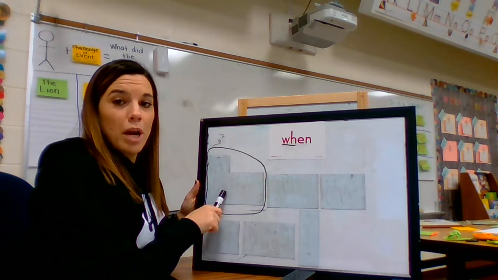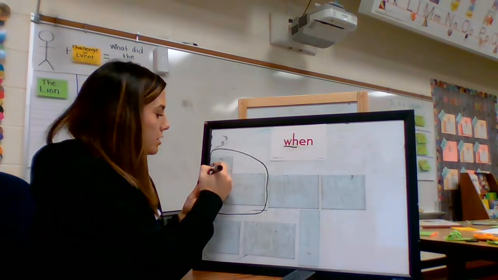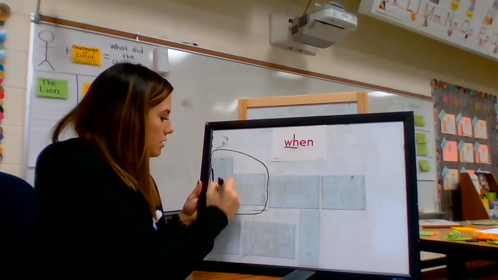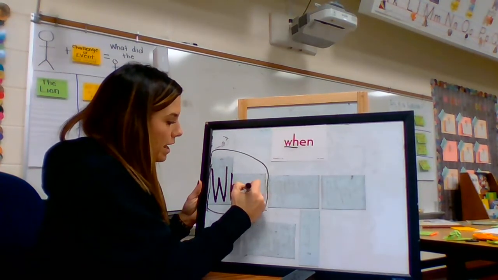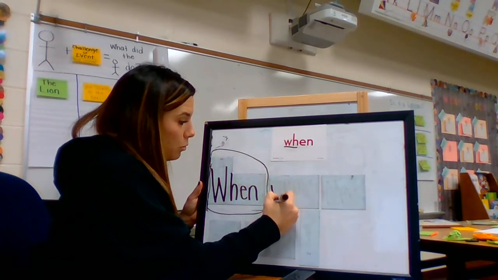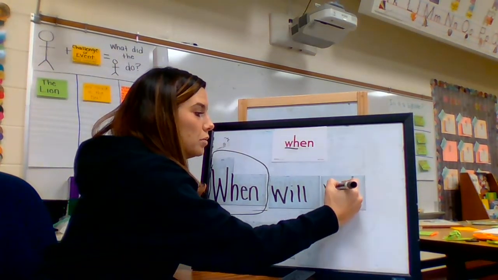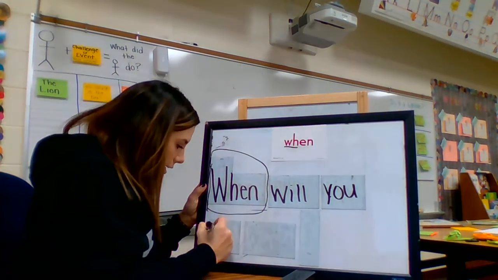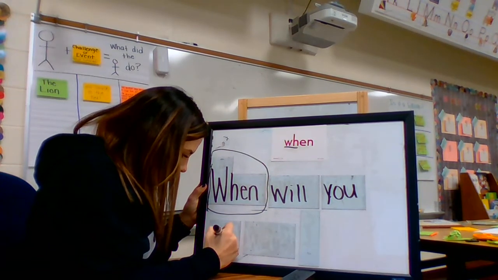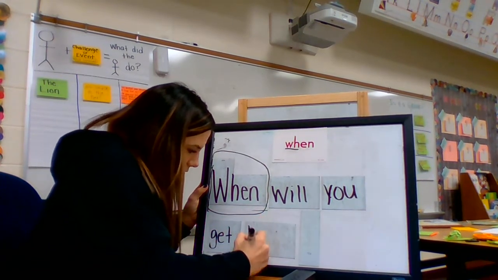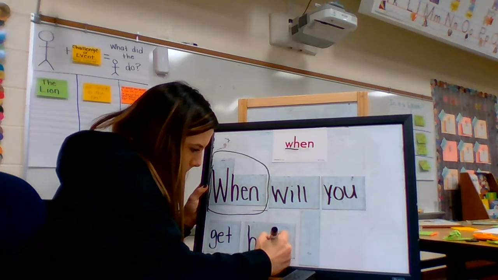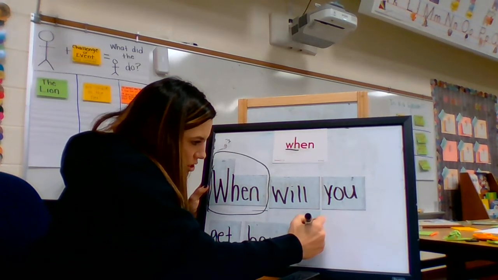Okay, I'm going to write the words. I'm going to uppercase that W because it's the beginning of a sentence. When, will, you, get, here? Question mark.